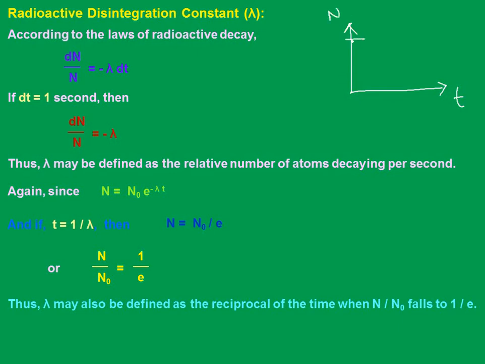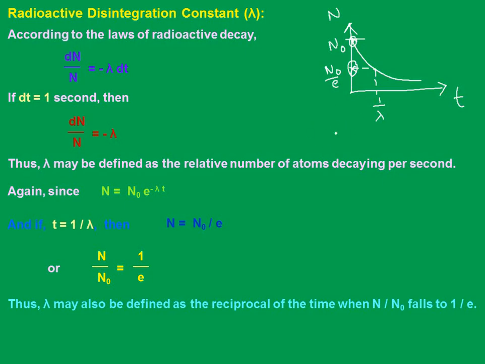From a maximum of n naught, the value will keep on decreasing. At a point the value becomes n naught by e, while this is, as you already know, n naught. N I have taken along the y-axis, and this time t we can call the reciprocal of lambda, so 1 by lambda. We already solved this, right?